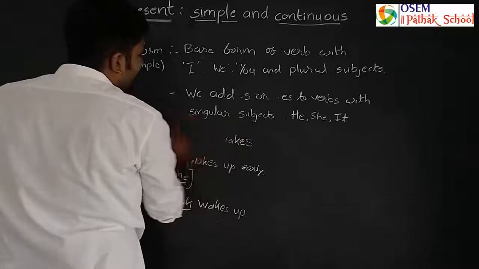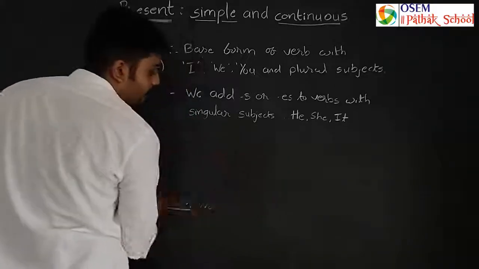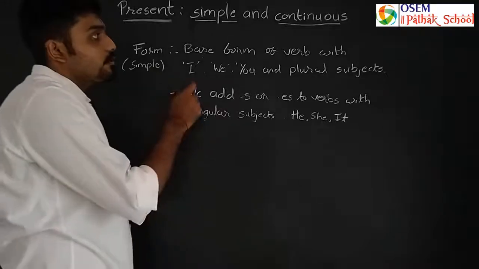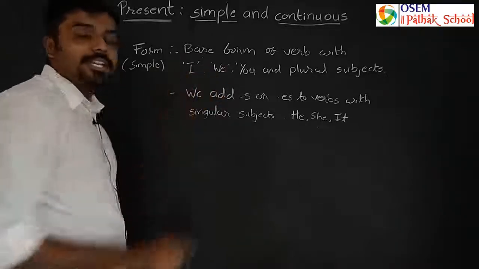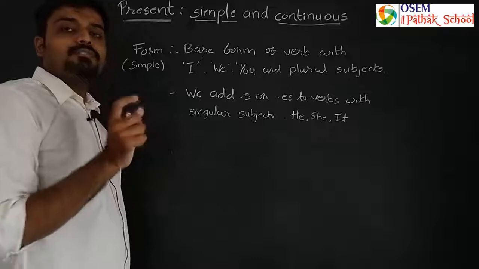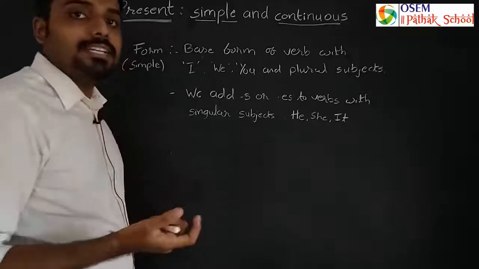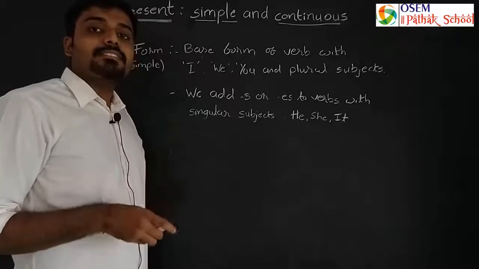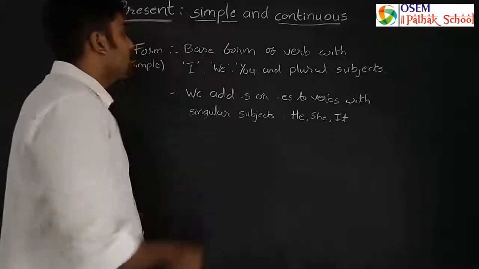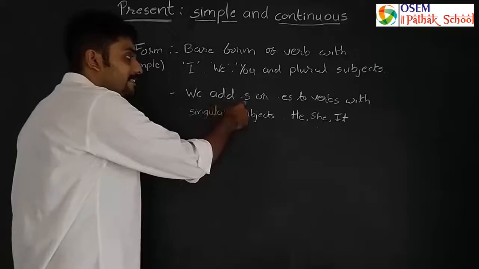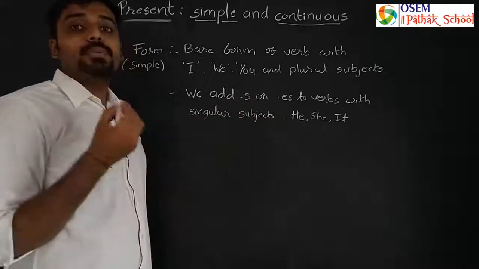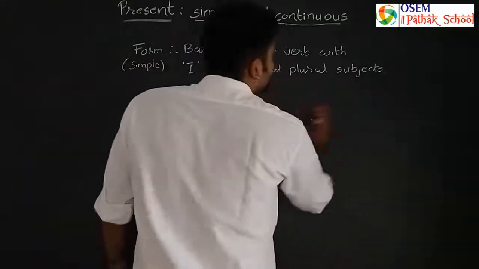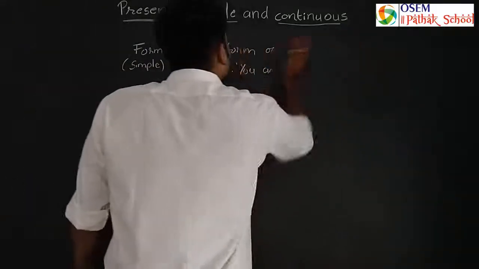So now, the rules are only 2 here that we have to remember. The first was the base form of the verb with I, you and plural subjects, यानी कि जो बेस फॉर्म होता है वर्ब का वही हम यूज करेंगे. किसके साथ? प्लूरल सब्जेक्ट्स के साथ. अगर सब्जेक्ट सिंगुलर है, at that point of time we will have to add s or es to verbs, right? So we learned about the formation of the sentence.